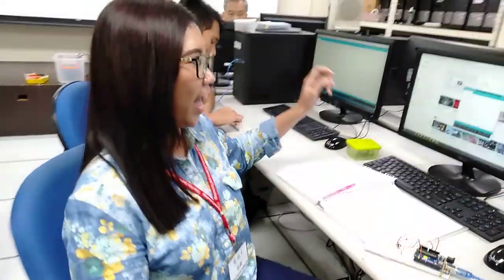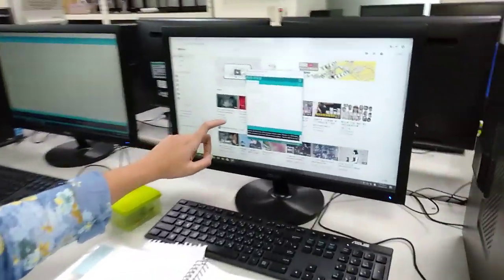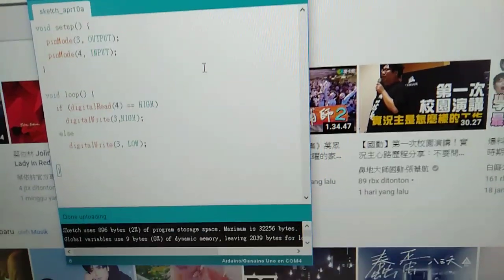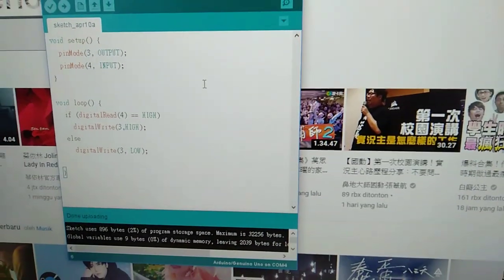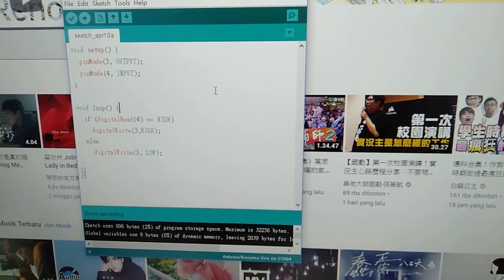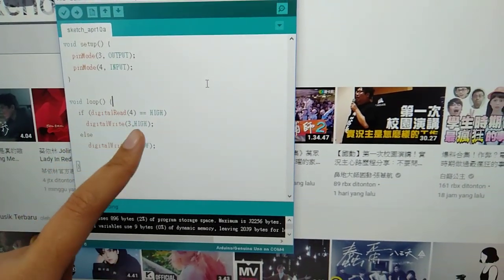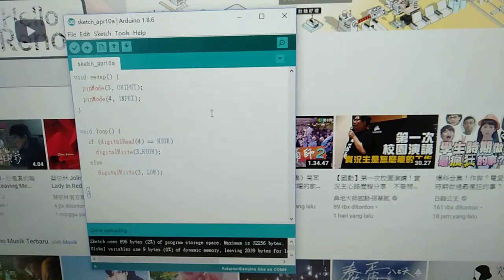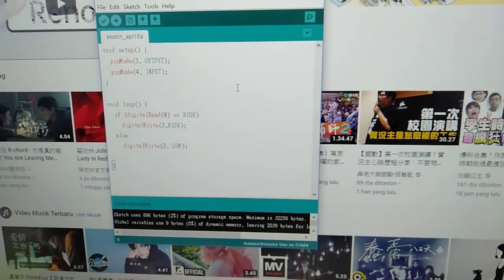And now I want to show you how to turn on the LED using a push button on Arduino. And here is the program. For the output LED, we use pin 3, and for the input push button, we use pin 4. Here is the loop program. If the input is high, then the output is high.